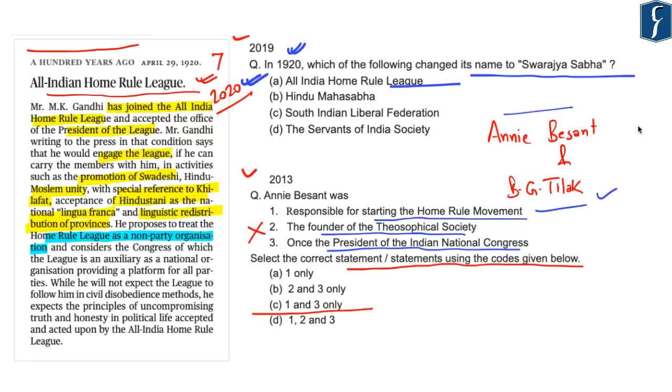Now it's important to note that both Annie Besant and Bal Gangadhar Tilak were actively involved with the Home Rule League.